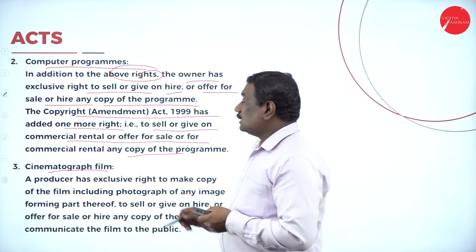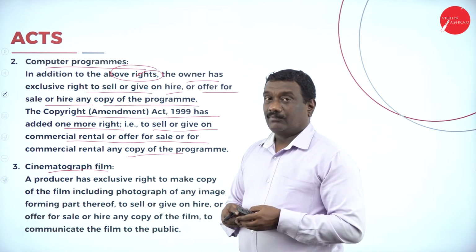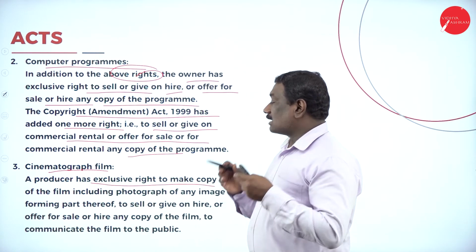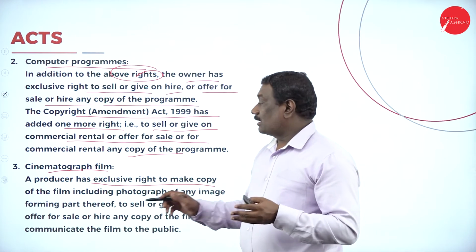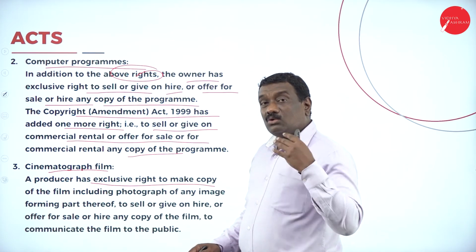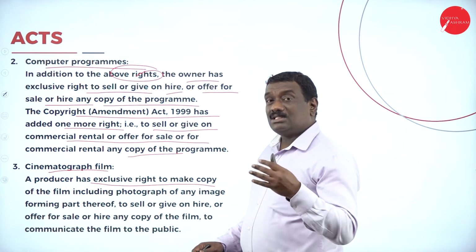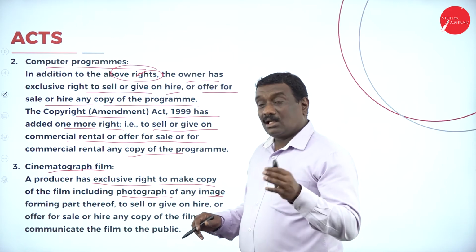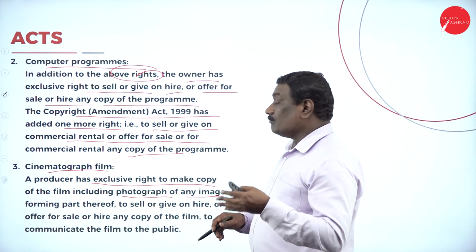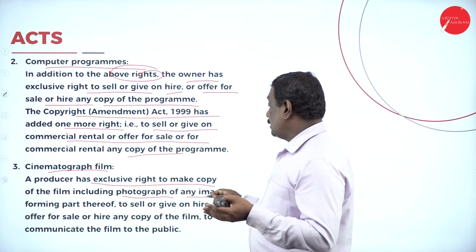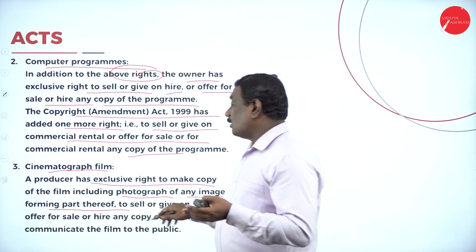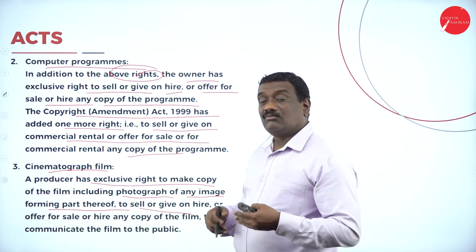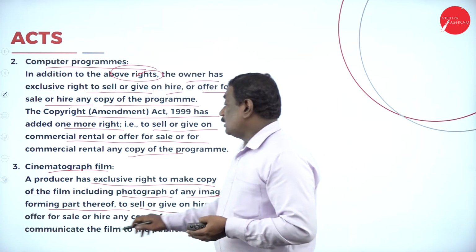The third one is cinematograph film. It means the producer of this particular film has a right to make a copy of that film. He has every right to make a copy of the film which he has produced, including the photograph of any image. He has a right to make a copy related to any image forming part of that film, and also he can sell or give that film on hire, or offer it for sale.